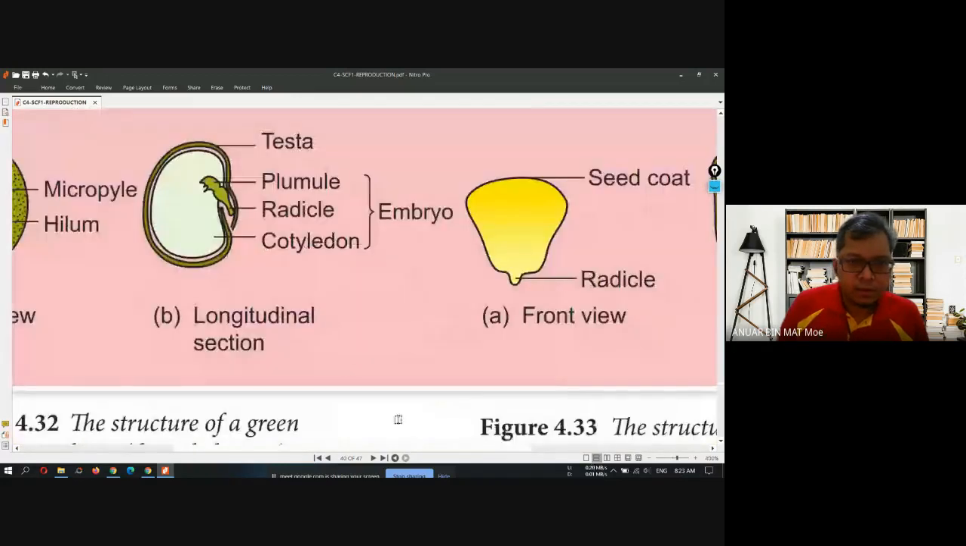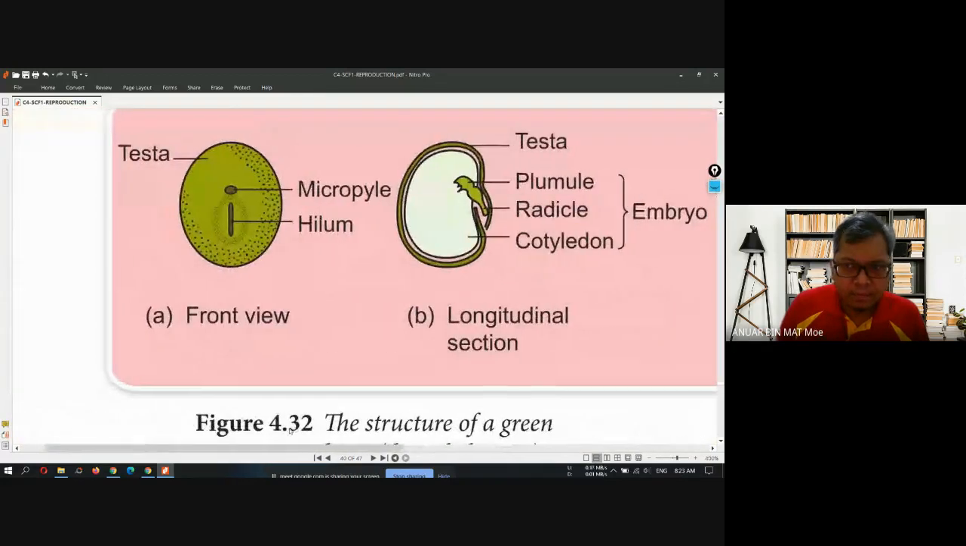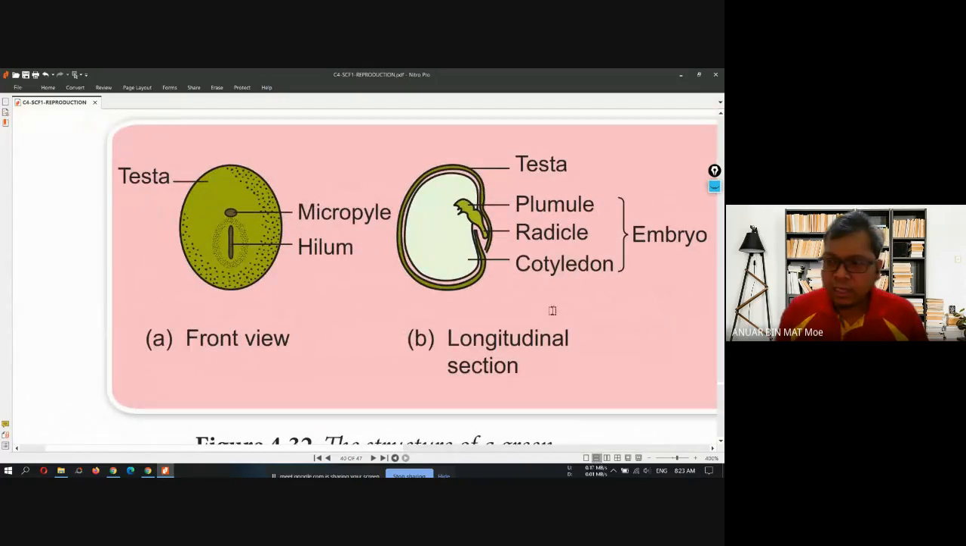So the seed over here is usually inside the fruit, right? After fertilization, and then when there is a successful fertilization, it will become fruit, and then inside the fruit we have seed. So you need to understand the parts and function of seed.